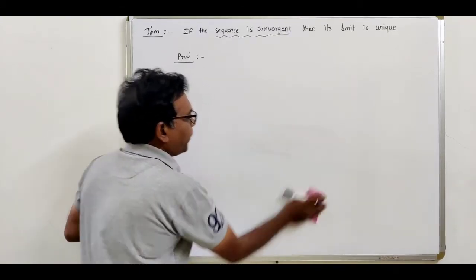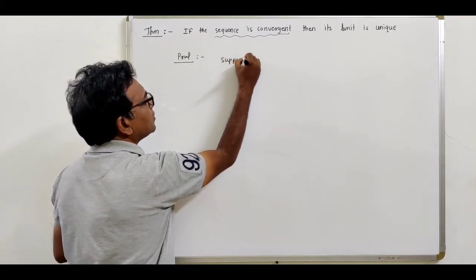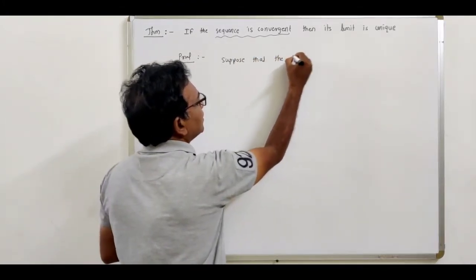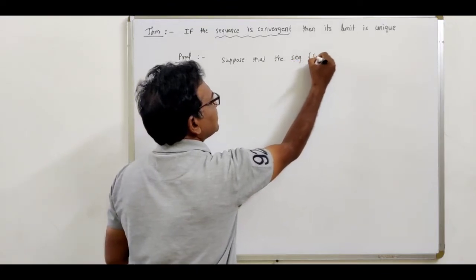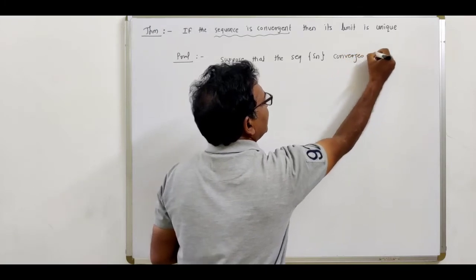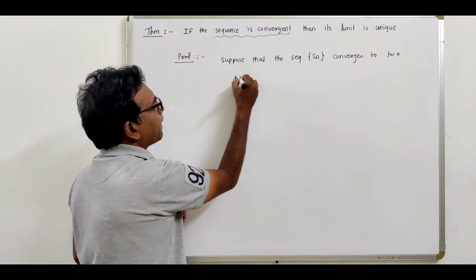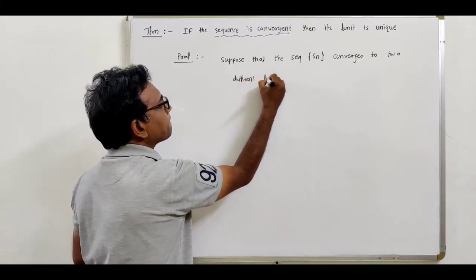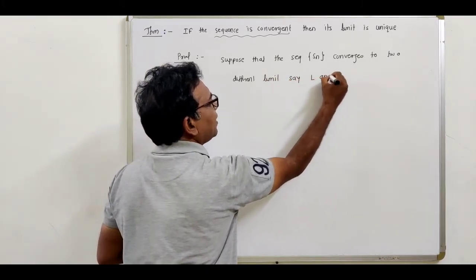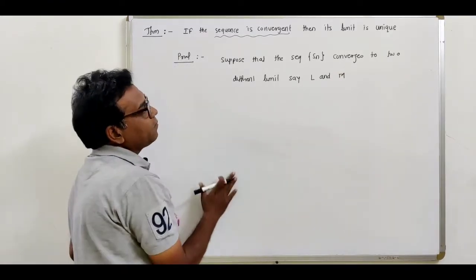So write down, suppose that this sequence Sn converges to two different limits, say capital L and capital M. So see, this is our starting.